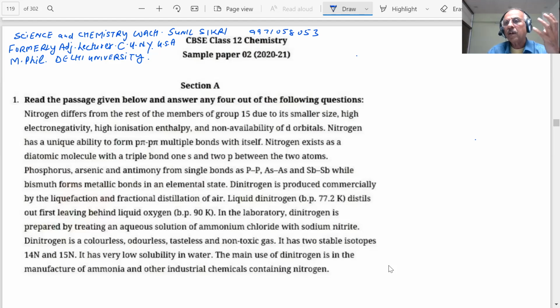And a paragraph is there. So what it means is, when a paragraph is given, we have to read it very carefully. Each and every line, each and every word. Note down, mark the important points, and then we will answer the question. Is that okay?